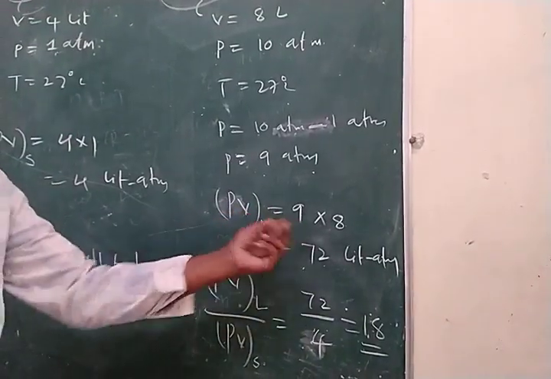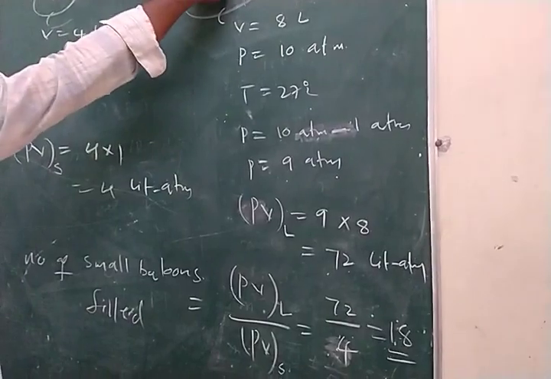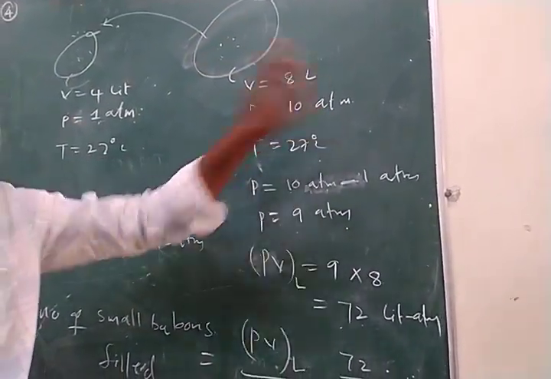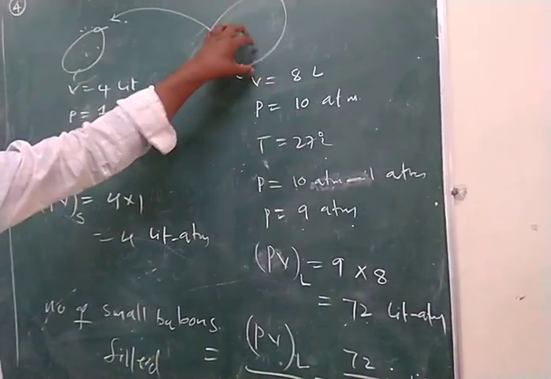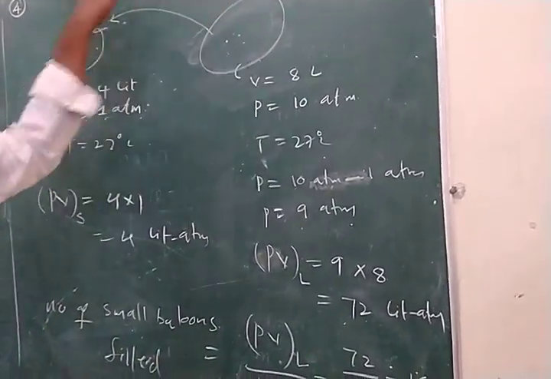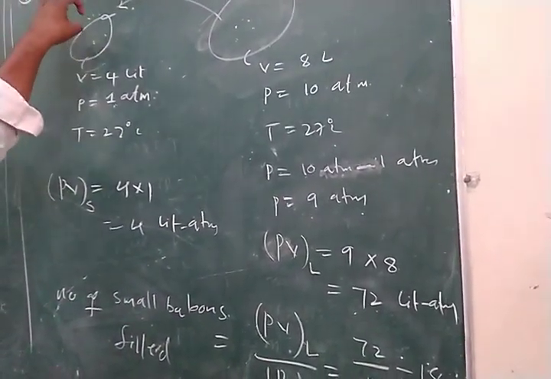Here this is an important key point. In the large cylinder or balloon, the capacity is 8 liter and the pressure is 10 atmosphere. If you fill this 10 atmosphere gas into a small balloon of only 1 atmosphere pressure, it will immediately blast.